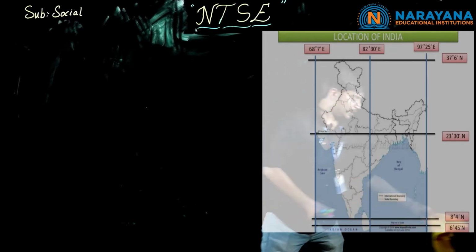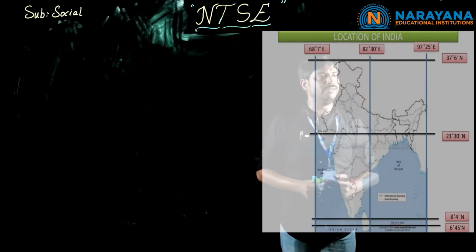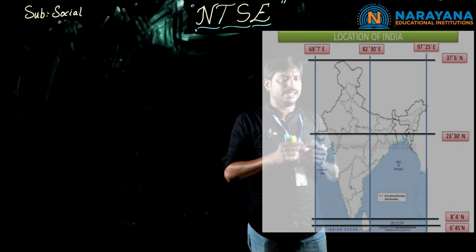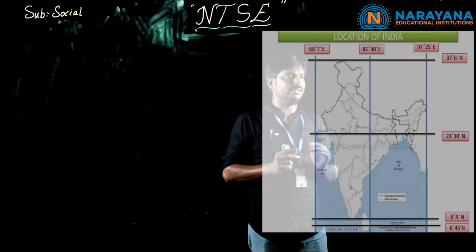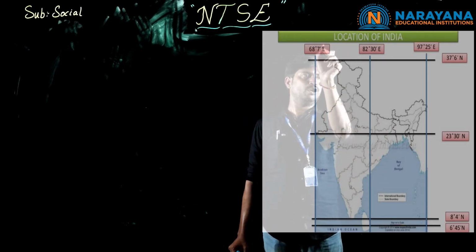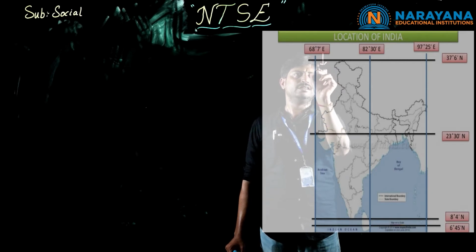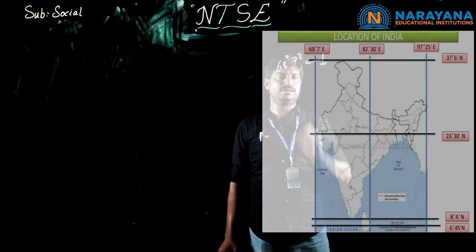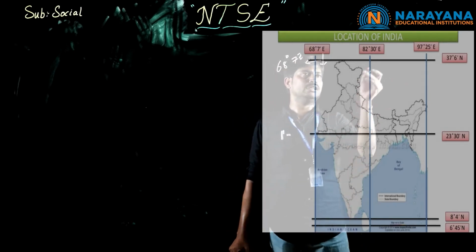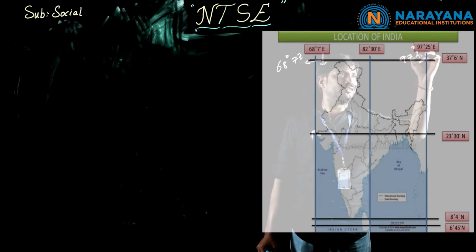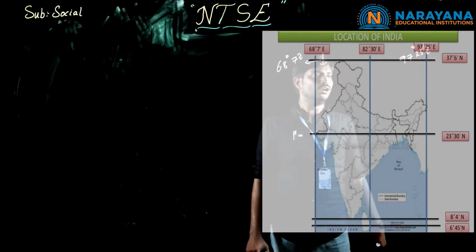Yeah, coming to the image, children, if we go through the map observation, here we can find the latitudinal and longitudinal distance in our country. If we go to Jammu and Kashmir, we have about 68 degrees 7 minutes east longitude, and coming to Arunachal Pradesh, we have about 97 degrees 25 minutes east longitude.